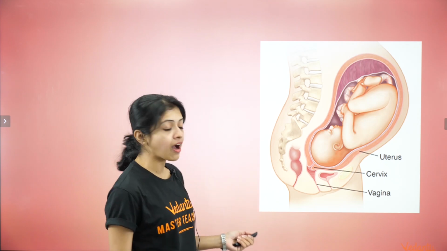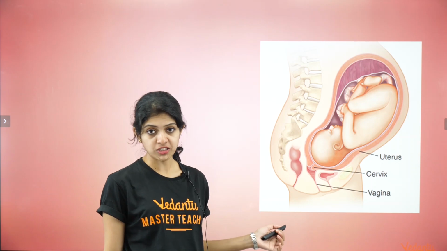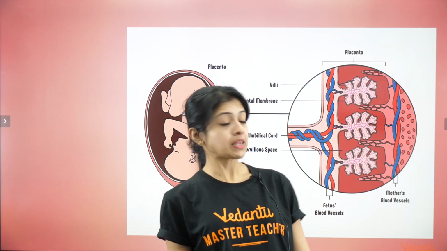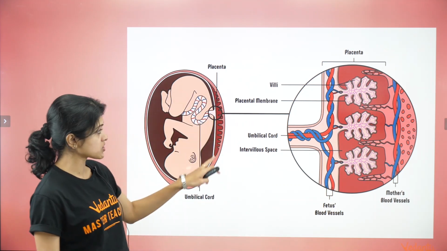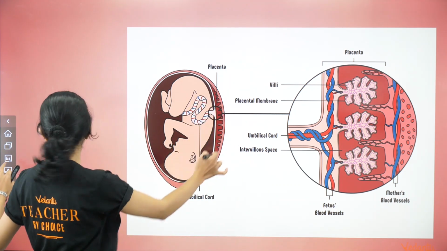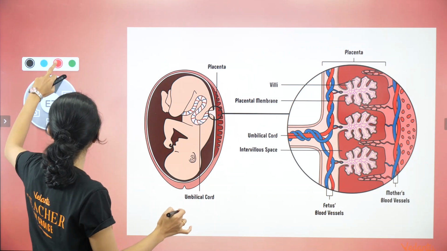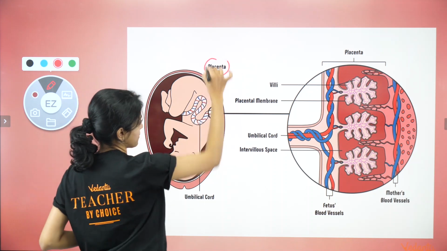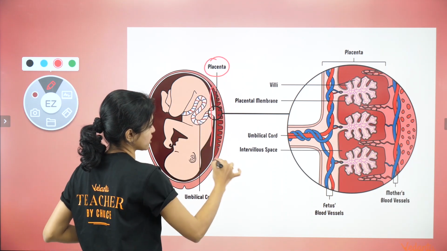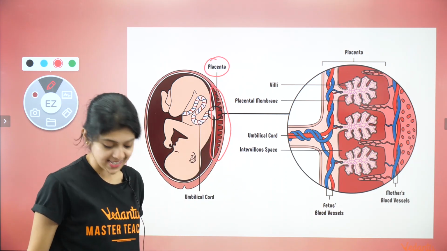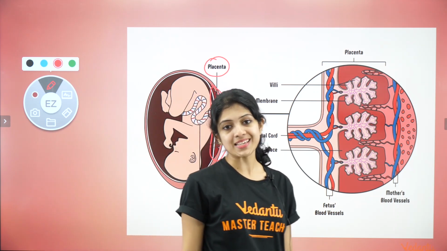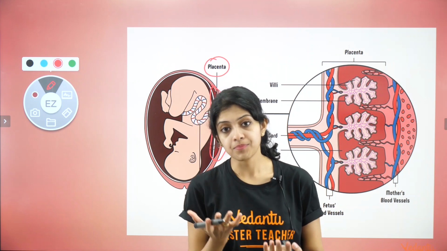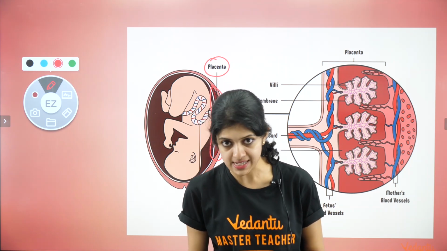Yes, there are a lot of special structures, the main one of which is the placenta. Now you see in this image, this is what the placenta is. This structure here is what I call the placenta. What exactly is it? It's basically a structure that acts as a connection between the mother and the fetus.